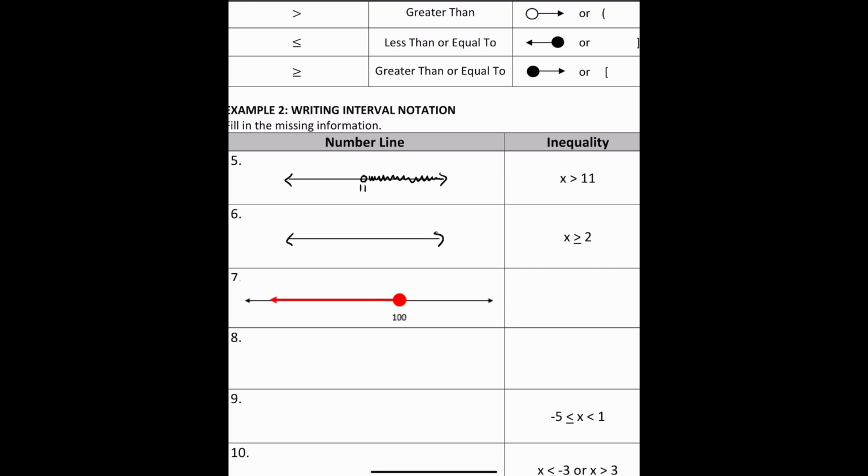Draw my number line. 2 is the main character. This has a greater than or equal to symbol, so we're going to have a shaded dot. And then I'm going to determine where I'm going to shade. Well, since this is a greater than or equal to, let's think of some numbers: 3, 4, 5, 5.2, and so on and so forth. That means we're going to shade to the right here.